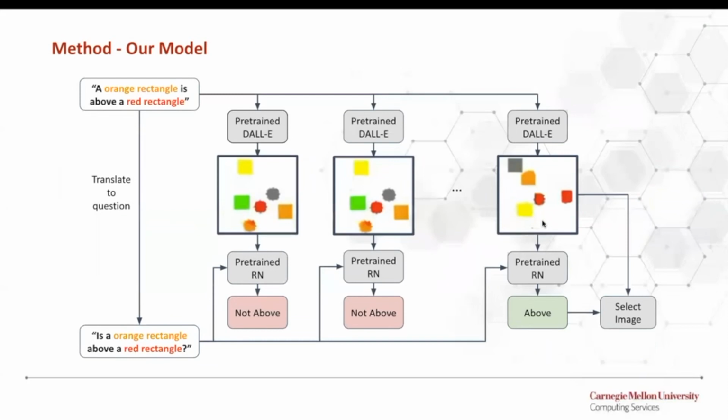Here is an example of how our method works. We have a sentence: an orange rectangle is above a red rectangle. We let DALL-E generate an image based on it. If the relation network predicts that the orange rectangle is not above the red one, we let DALL-E generate another image. We repeat this process until the relation network predicts the statement to be true.